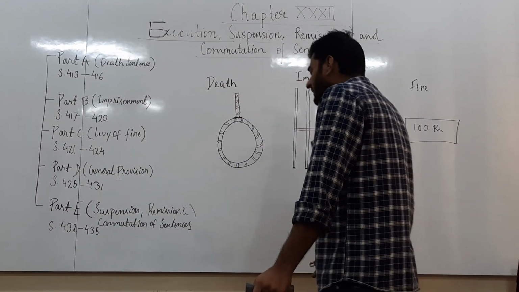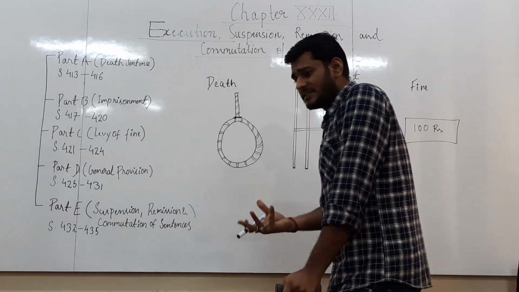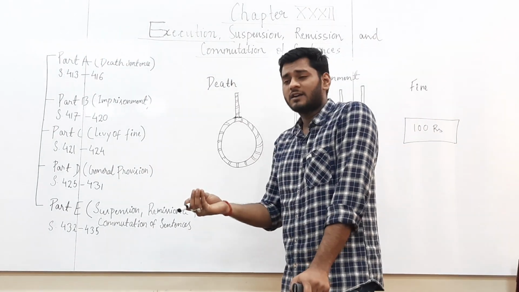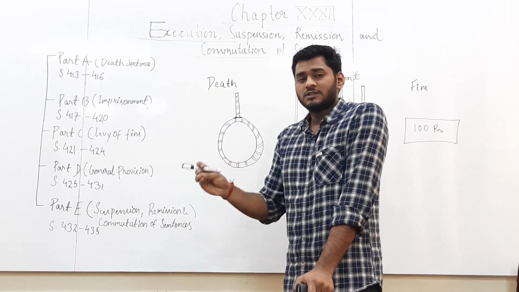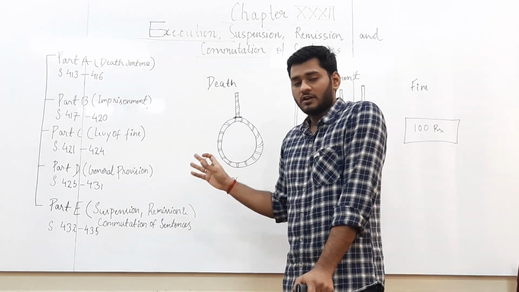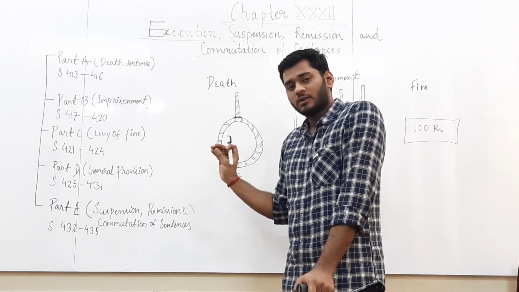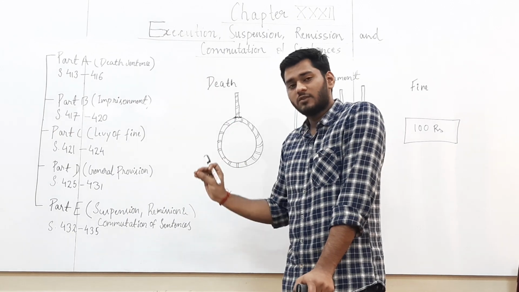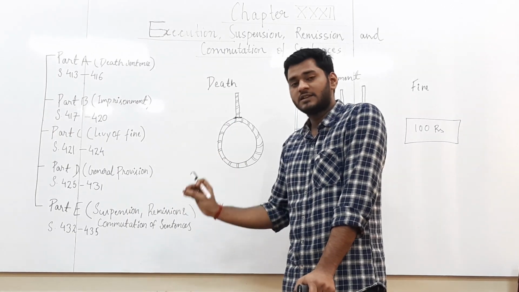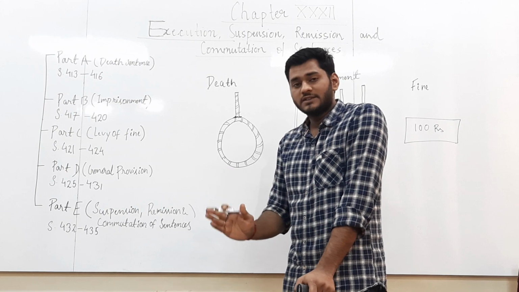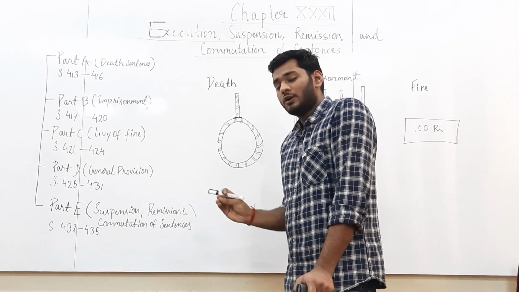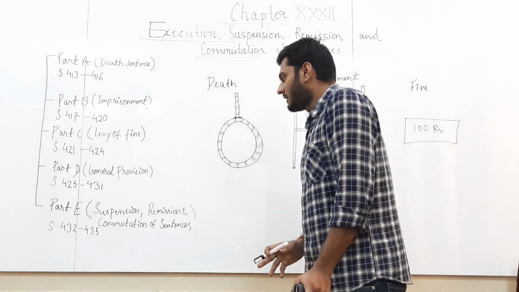Now after that, if the warrant is executed, it will be returned back to the court. The person who has executed the warrant, and the person responsible for the execution of such sentence, will return that warrant, once it has been executed, to the court which has issued that warrant.